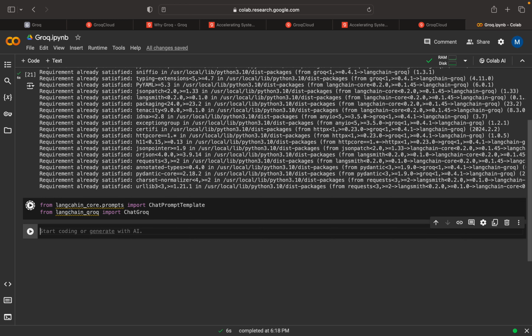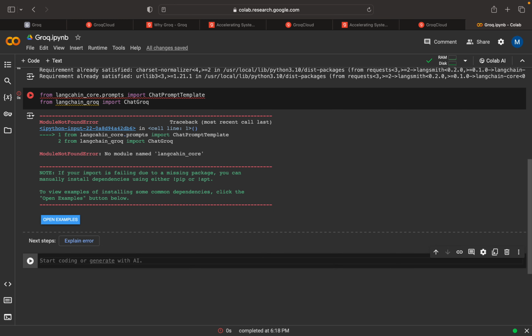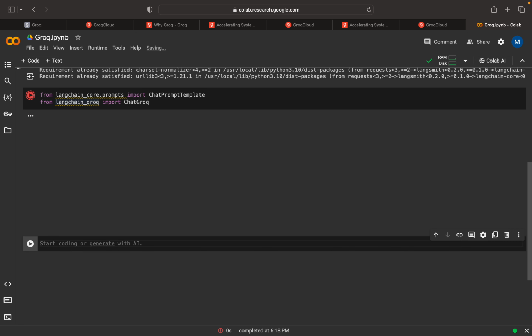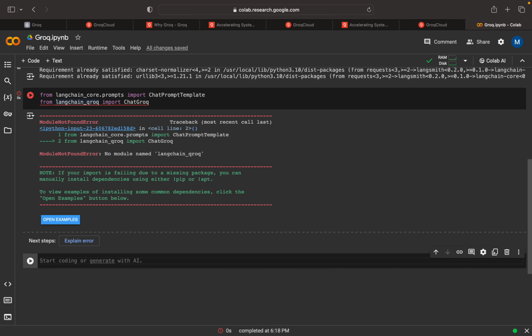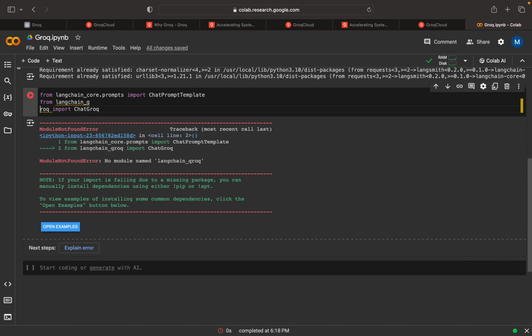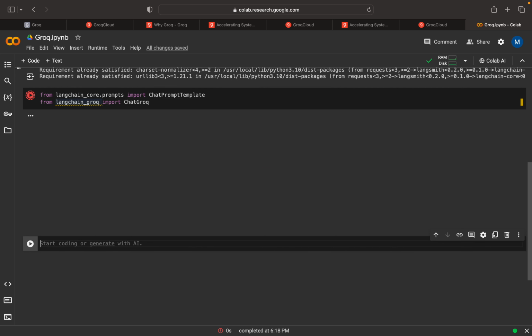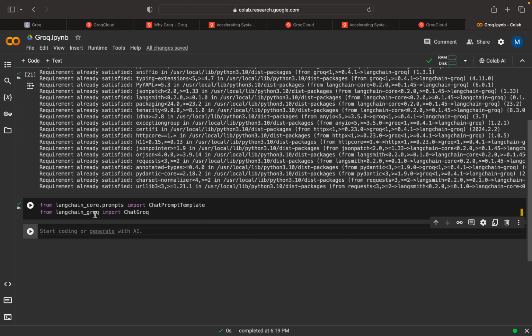We got an error, no module langchain core. Again something went wrong. Let me check this. It was a small spelling mistake. I'm correcting this. Yep, we are good.